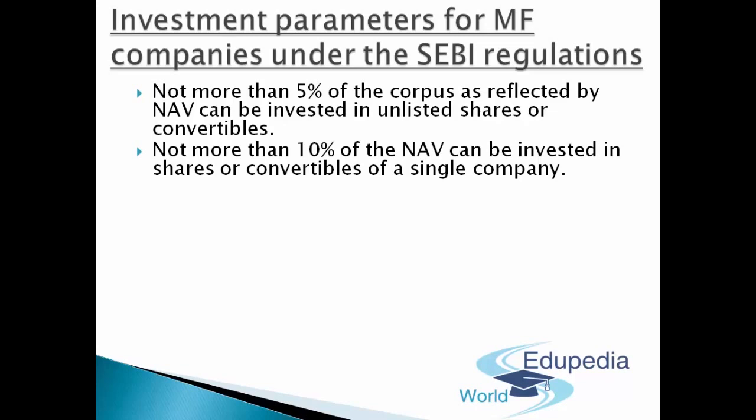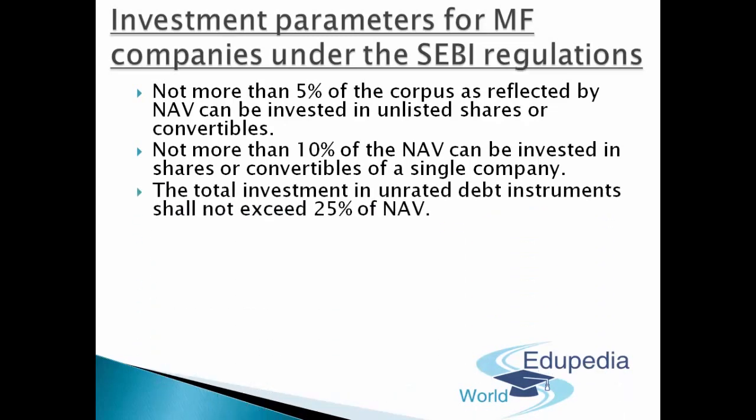Because certainly that one company has already incurred big time losses or has gone bankrupt. So in that case, investors are going to lose pretty badly in such a scenario because of that decision of the mutual fund scheme to invest in just two companies. So that is why it is being told that not more than 10% of the NAV can be invested in a single company in such a manner.